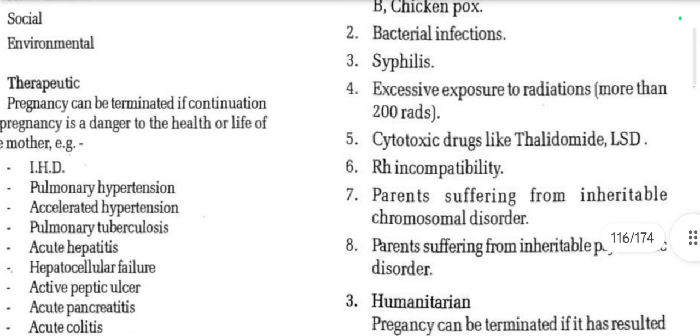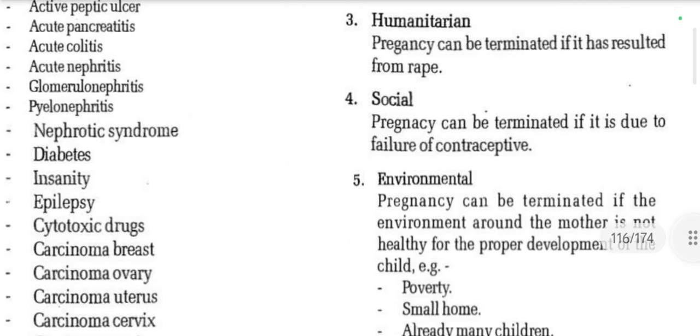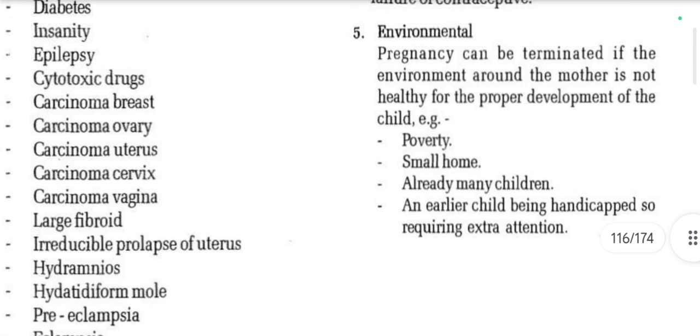Now, moving ahead, we are going to study humanitarian grounds. What are those? Pregnancy can be terminated if it has resulted from rape. Okay. Social: pregnancy can be terminated if it is due to failure of contraceptive. Then environmental: pregnancy can be terminated if the environment around the mother is not healthy for the proper development of the child. That is poverty, small home, already many children, and earlier child being handicapped, so requiring extra attention. So these are some of the grounds, 5 grounds basically: therapeutic, eugenic, humanitarian, social, and environmental.